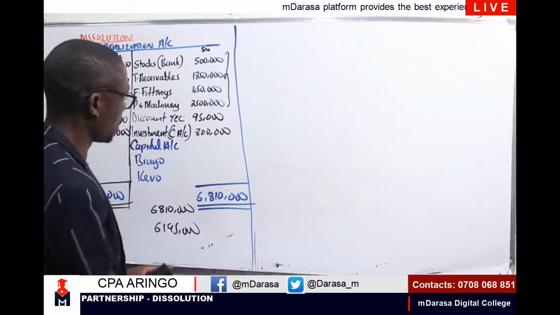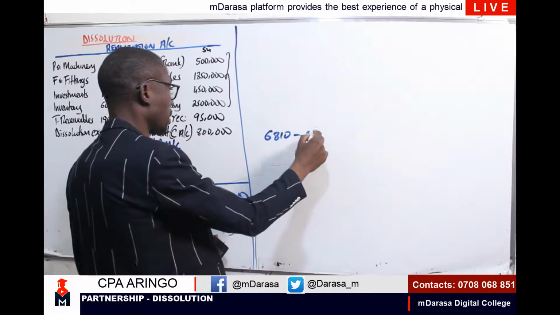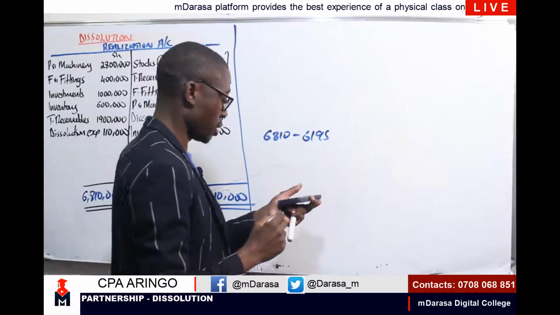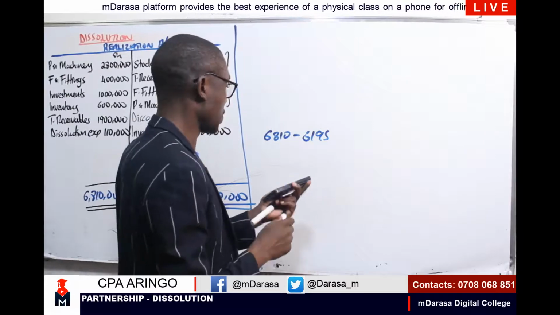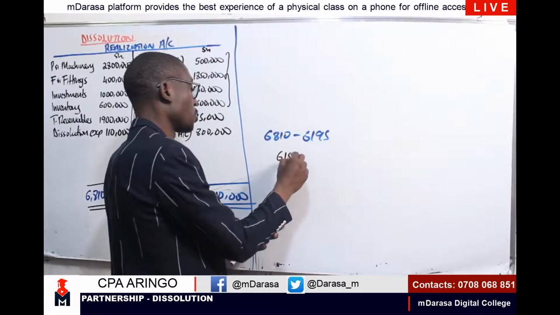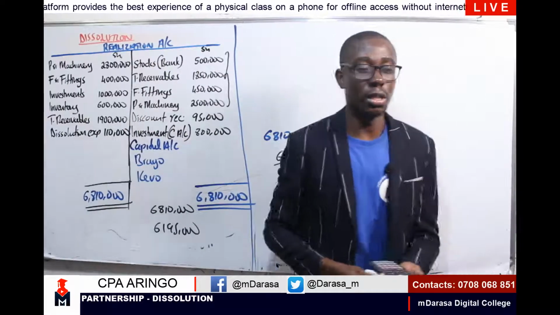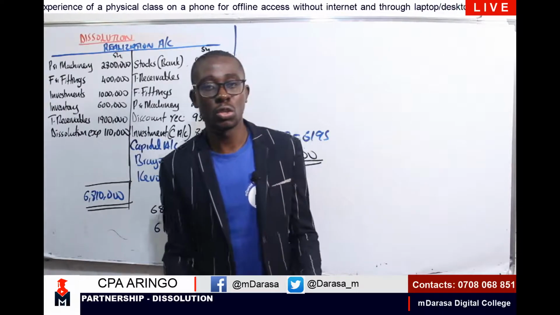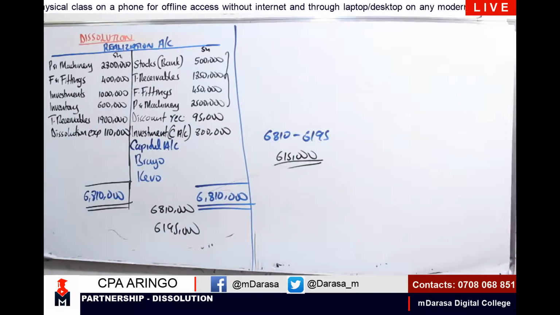I'm having a figure of 6810 minus 6195. That should give us how much? That should give us 6810 minus answer. I'm having 615,000. So having the 615,000 being our loss on dissolution, we need to apportion this according to their profit sharing ratio.